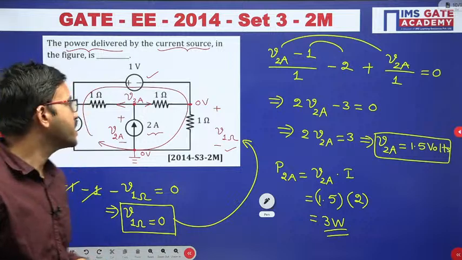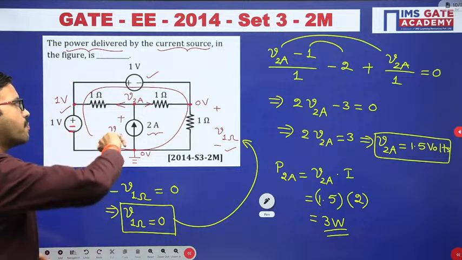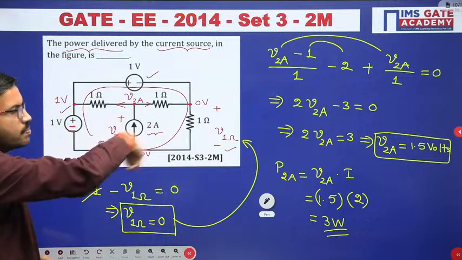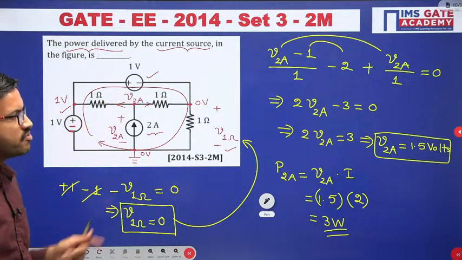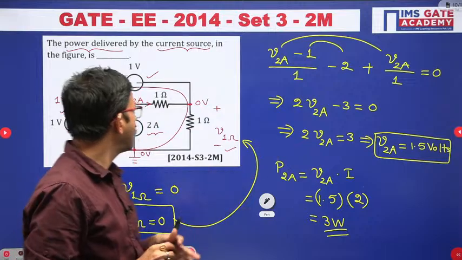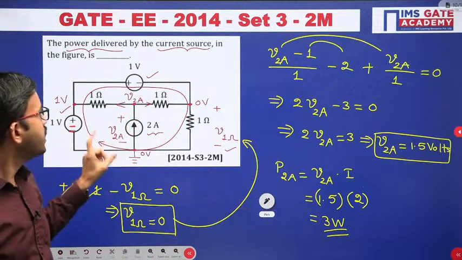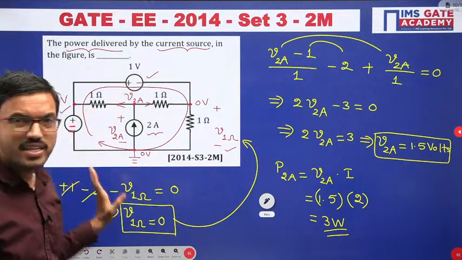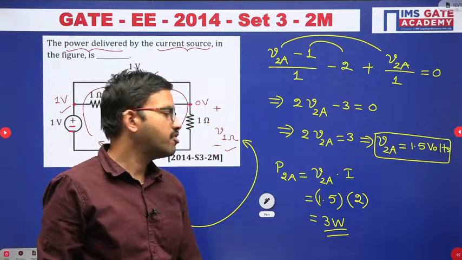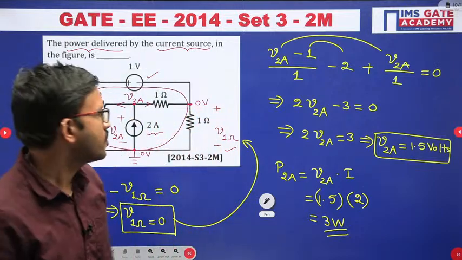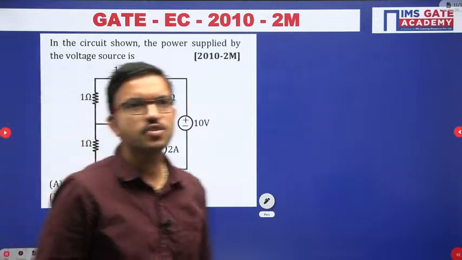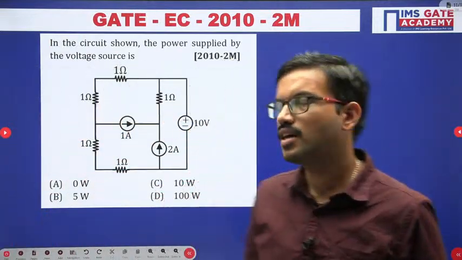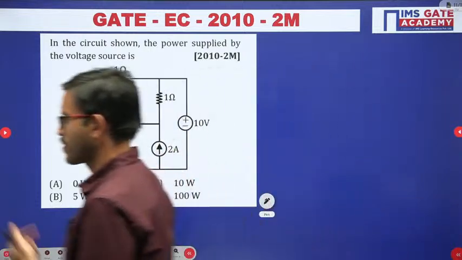I hope all of you are getting the clarity. Initially I applied KVL for the external closed path, and then I applied KCL at this particular node. With the help of these two, we got the voltage across this current source, and since they asked to calculate the power delivered by the source, the power delivered by the source is 3 watts. Now with this understanding, all of you give this question a try.